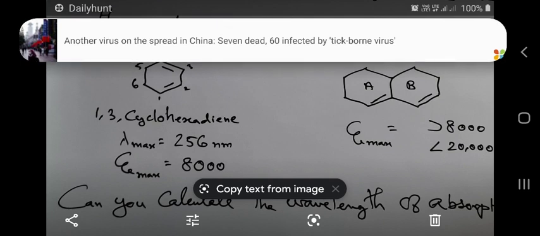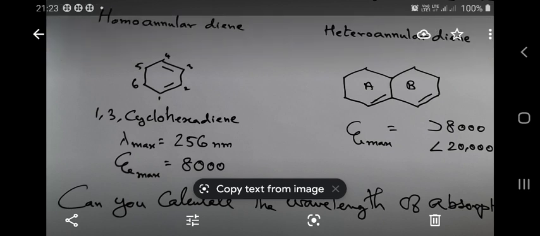Suppose the carbon-carbon double bonds are present within the ring, if the diene component is present within the ring, then look at the structure 1,3-cyclohexadiene. The carbon-carbon double bond is present within the ring. Both the carbon-carbon double bonds of the diene are present within a ring. So it is called a homoannular diene. The wavelength of absorption is 256 nanometers.